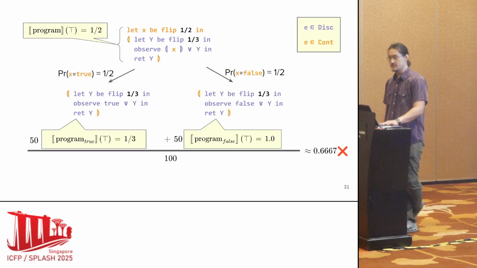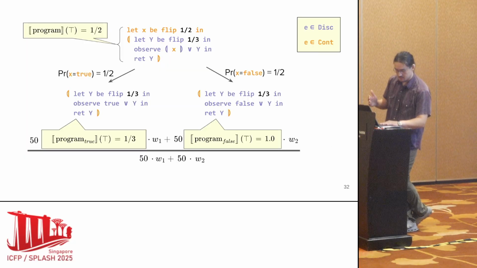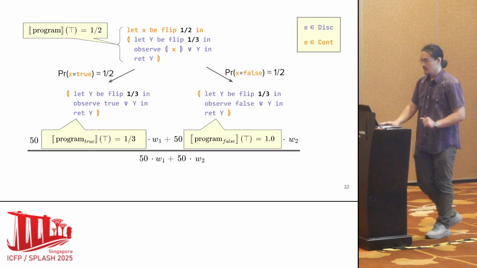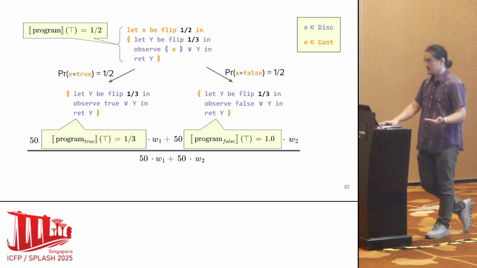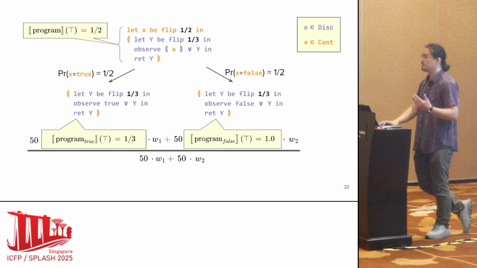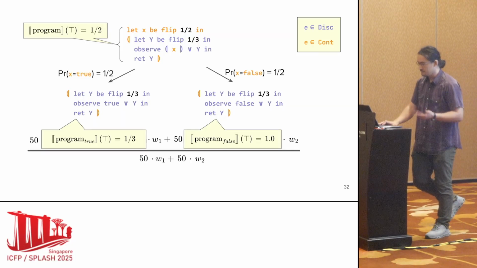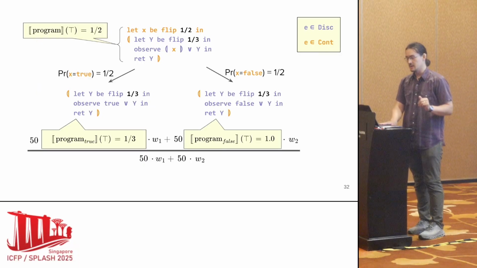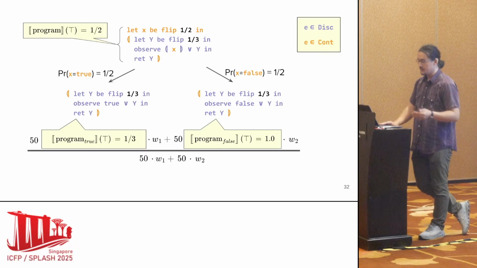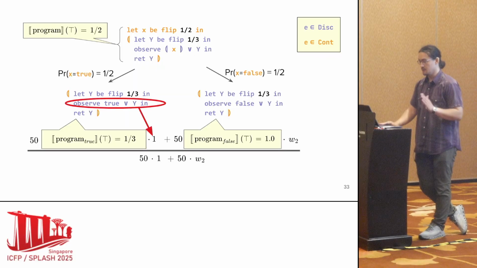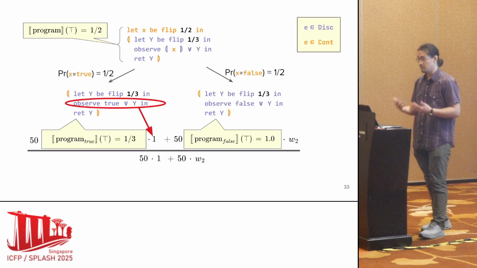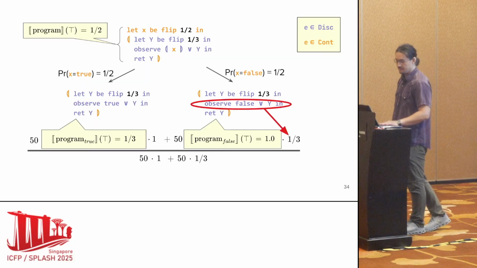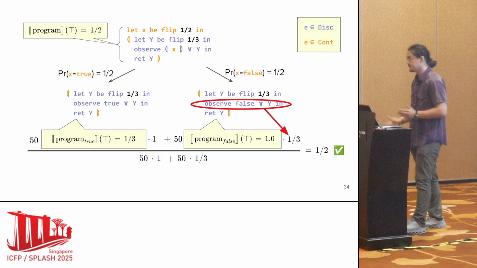And so we'll take the weighted expectation, where these weights are called importance weights. And we need to define a correct importance sampling or importance weighting scheme. So the importance weights come from these observe statements. Here, an observe of true corresponds to a weight of 1, and the observe of y corresponds to a weight of 1/3. And this gives us the answer we expect.